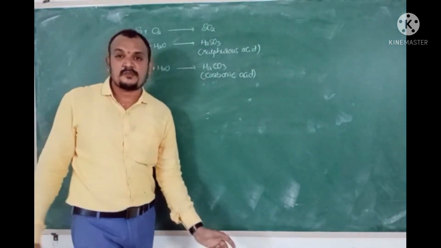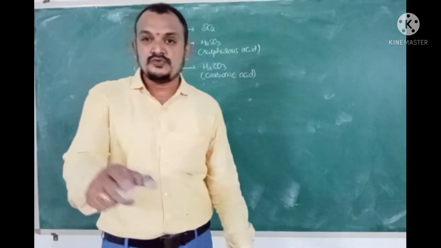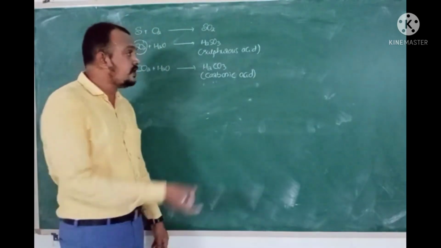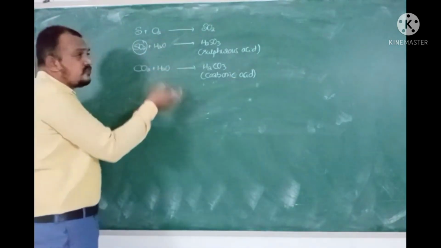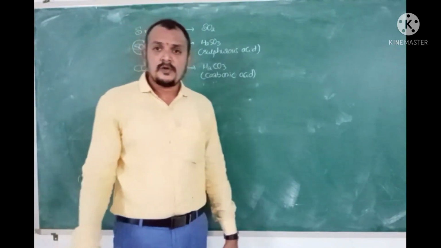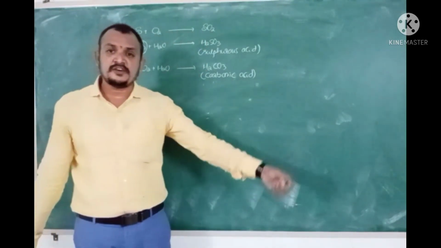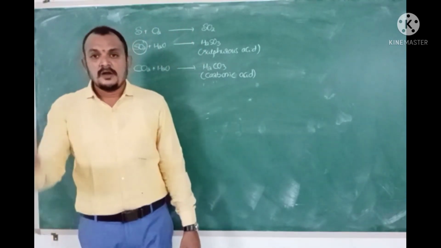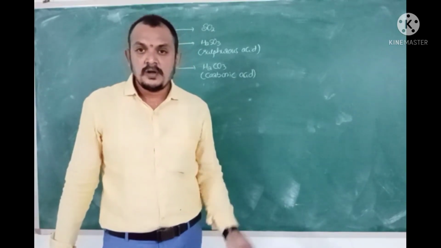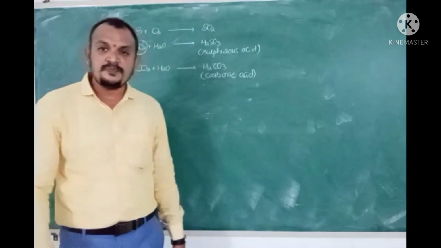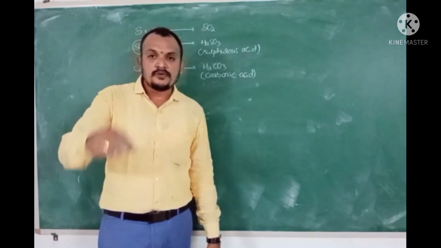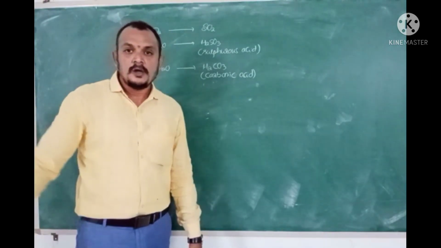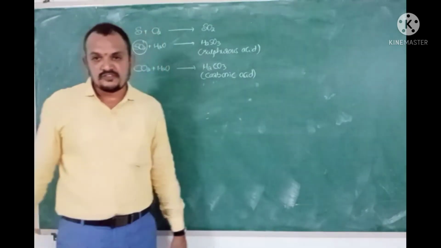There is an important question with respect to the state board. Describe an activity to show the acidic nature of non-metals and the basic nature of metals. So like this you have to write. Take a small magnesium ribbon, hold it with tongs and insert it into the flame of a Bunsen burner. You can observe it burns with a dazzling white flame. Lower the ash into a test tube, add some water to that, and shake the test tube so that the ash gets dissolved in water. Pour 2 drops of the solution onto red litmus paper. You can observe that it changes to blue in color. So metallic oxides are basic in nature.